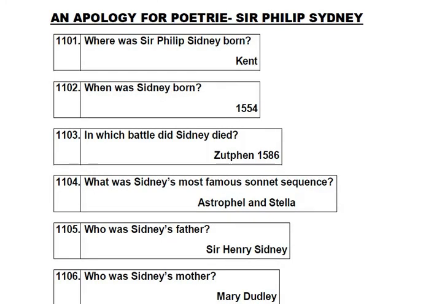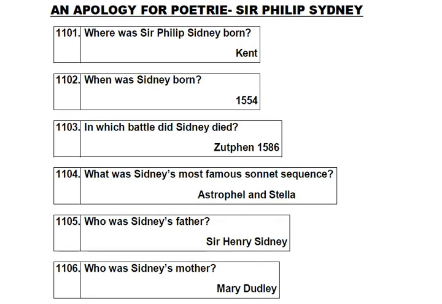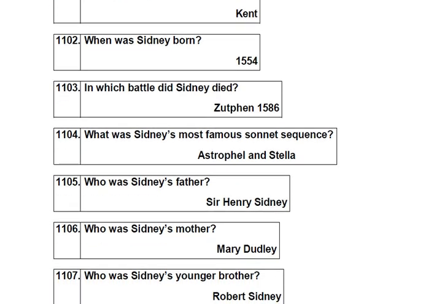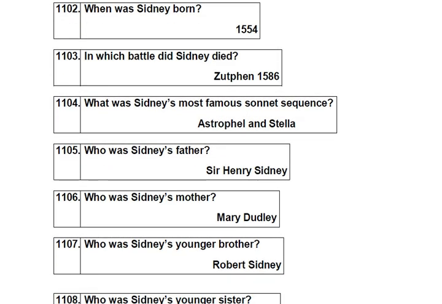An Apology for Poetry, Philip Sidney. Where was Philip Sidney born? Kent. When was Sidney born? 1554. In which battle did Sidney die? Zutphen, 1586.